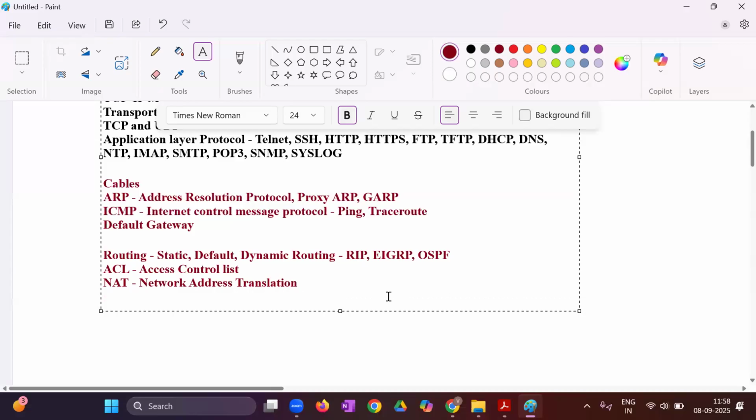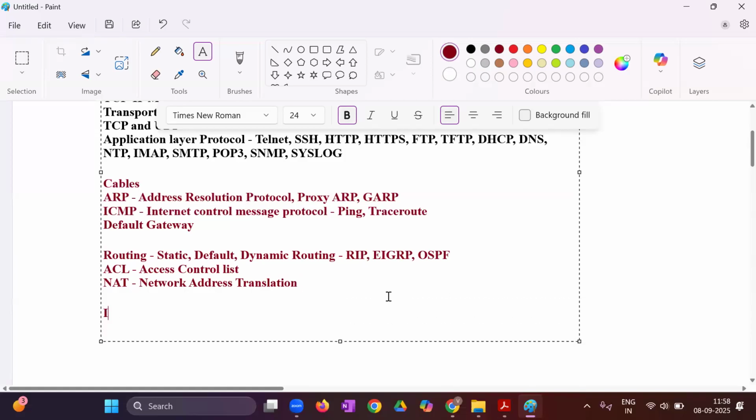ACL and NAT. After this, IP version 6. In IPv6 also the same concepts: static routing, default routing.